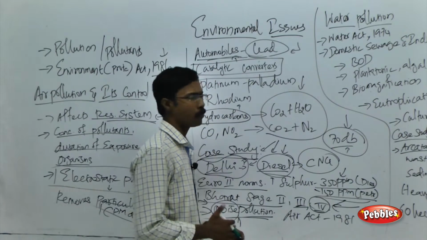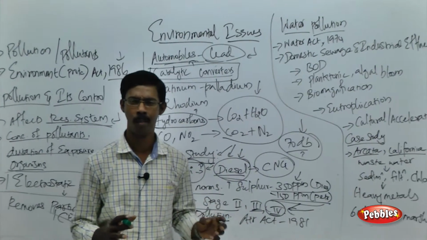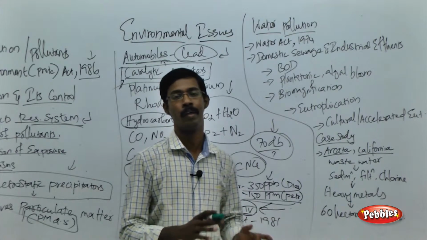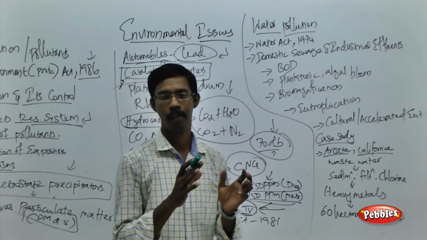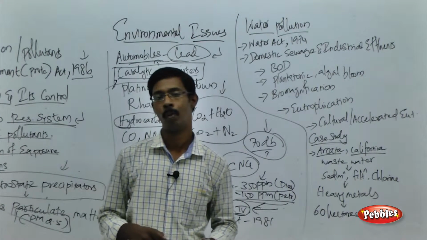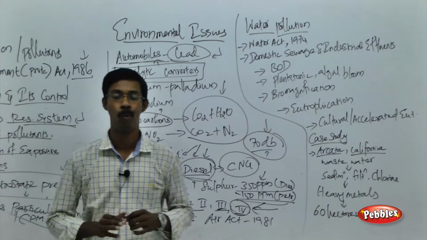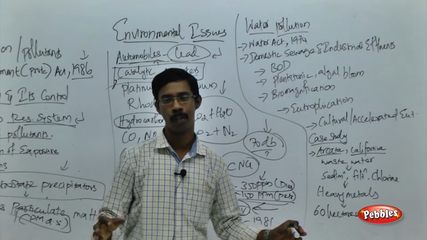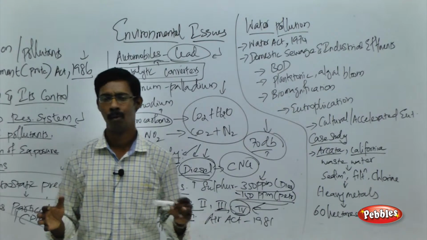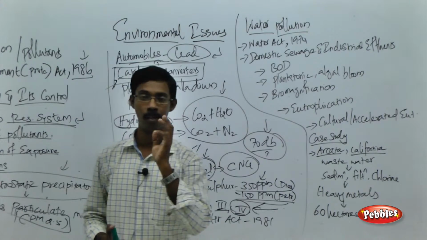And now we are going to see something called water pollution. What do you mean by water pollution? As I told you, any human activity or release of waste into the water bodies that causes blockage leads to the pollution of those water bodies. Because of human activities, we are polluting all the water bodies, from the pond, the lake, the rivers and the ocean. That is what is called water pollution.